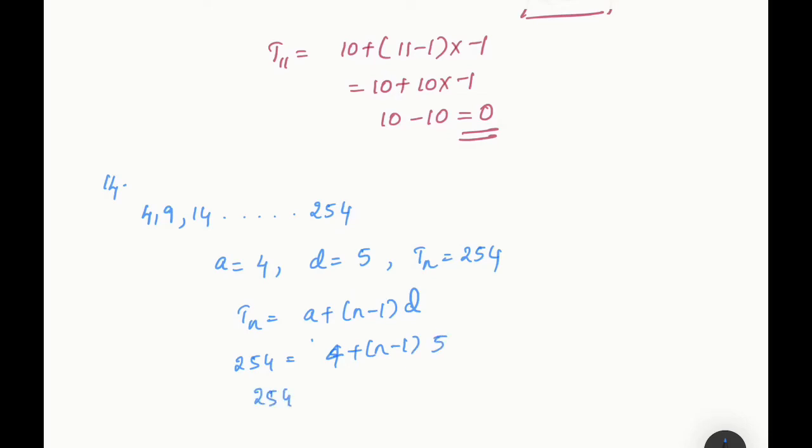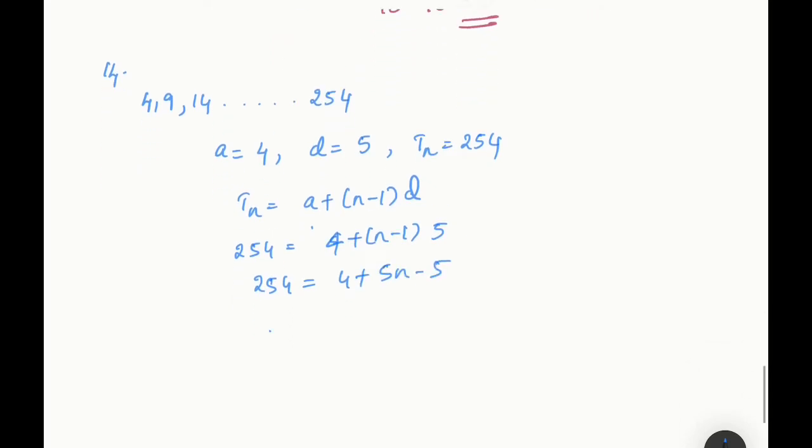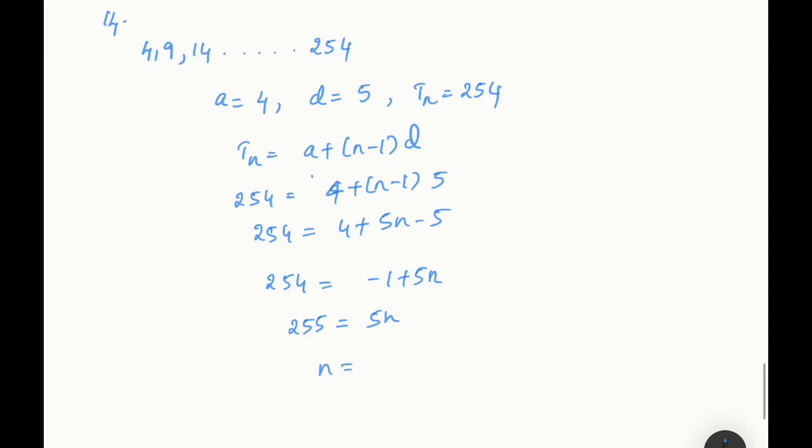So 254 equals to 4 plus 5n minus 5. 254 equals to minus 1 plus 5n. 254 plus 1, that is 255 equals to 5n. n equals to 255 by 5, that is 51. n is equal to 51 you got.